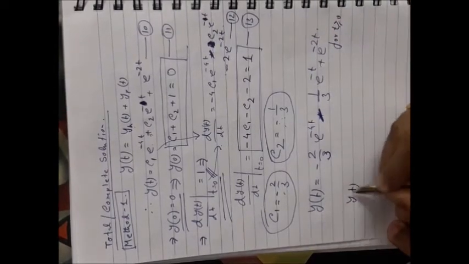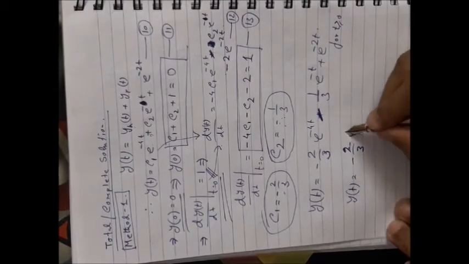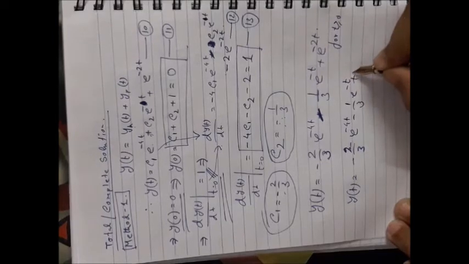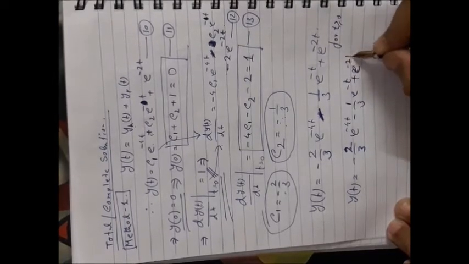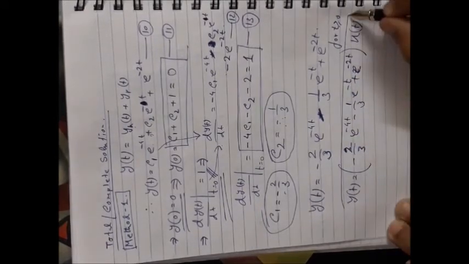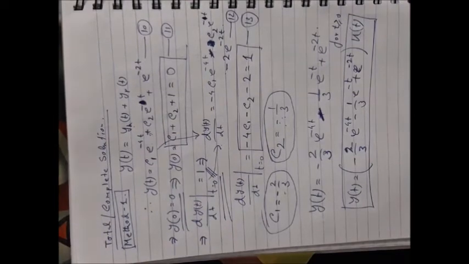Or you can write this whole thing, minus 2 by 3 e to the power minus 4t minus 1 by 3 e to the power minus t plus e to the power minus 2t, within brackets, u(t). That is the causal signal. Okay, so it is the complete or total solution by using method 1.